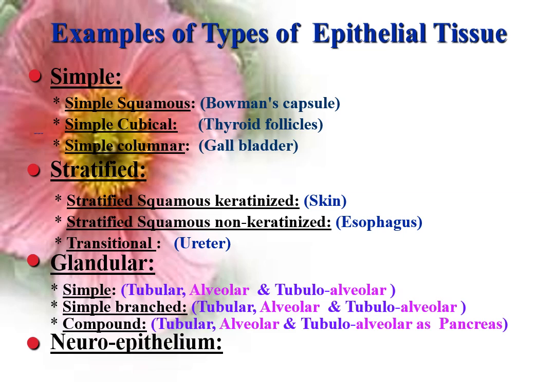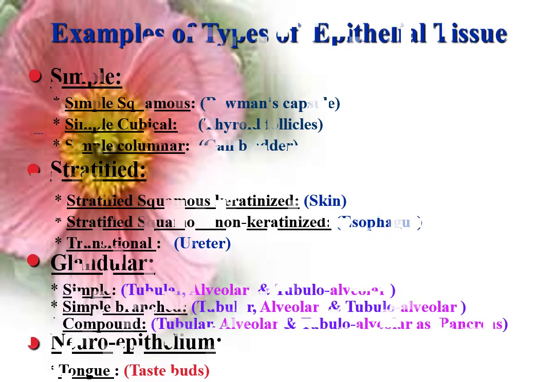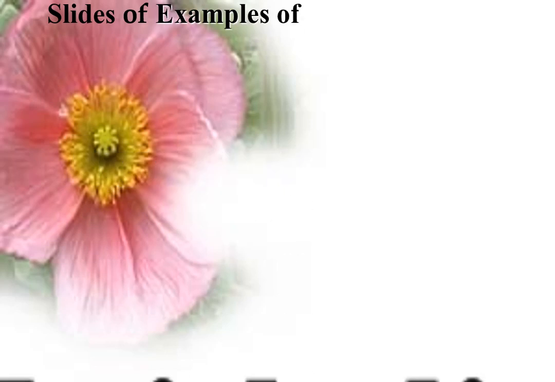Neuroepithelium is concerned with perception of external stimuli. An example, taste buds present in the papillae of the tongue.